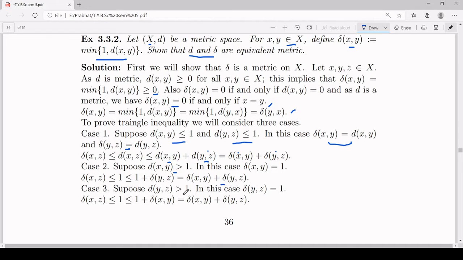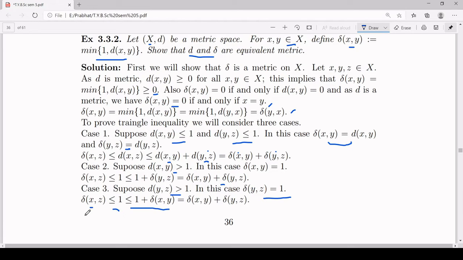The third case is d of yz is greater than 1. In that case delta yz is equal to 1. Now again consider delta xz, which is the minimum of 1 and d(x,z), so it has to be less than or equal to 1, and 1 is less than or equal to 1 plus delta xy, as delta xy is always greater than or equal to 0. Now 1 is equal to delta yz, so you can replace 1 by delta yz.